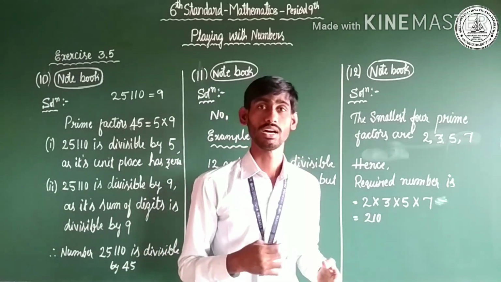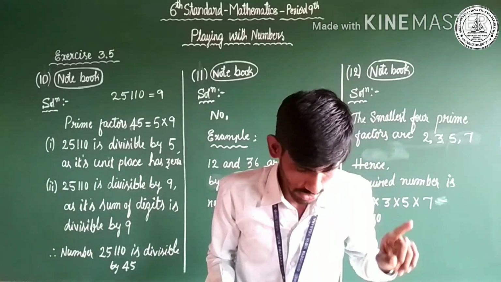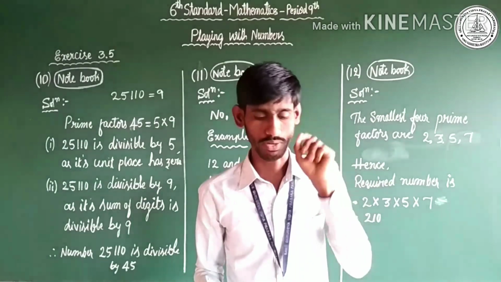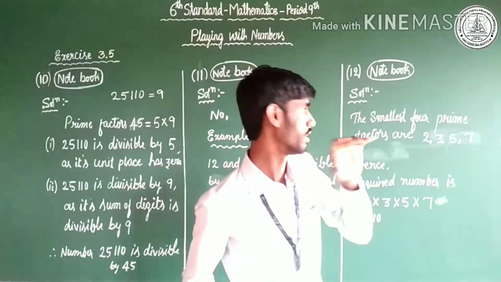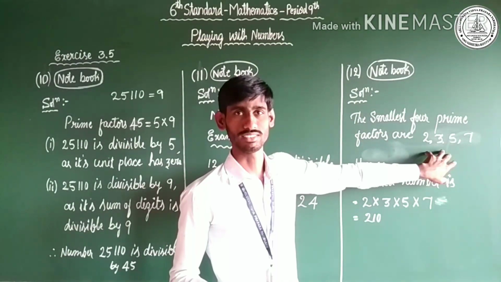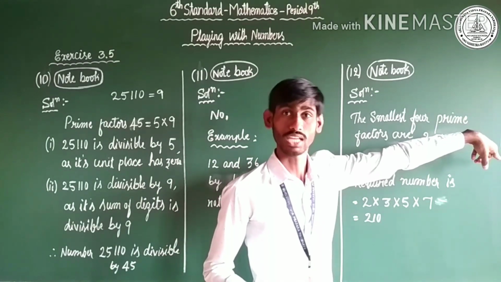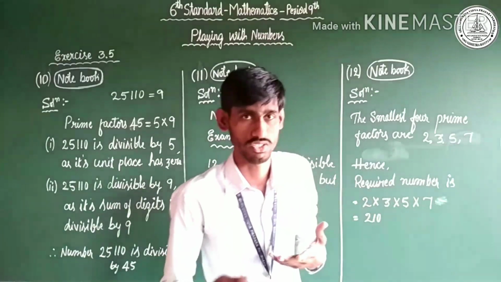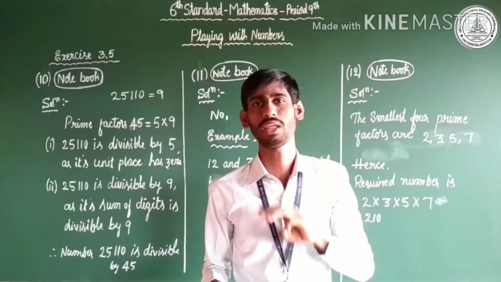Might be the question will be changed like this: the smallest number having 5 different prime factors. Can you find it? This was 4 different prime factors. 5 different is nothing but the next prime number. Otherwise the question might be changed to the smallest number having 3 different prime factors.